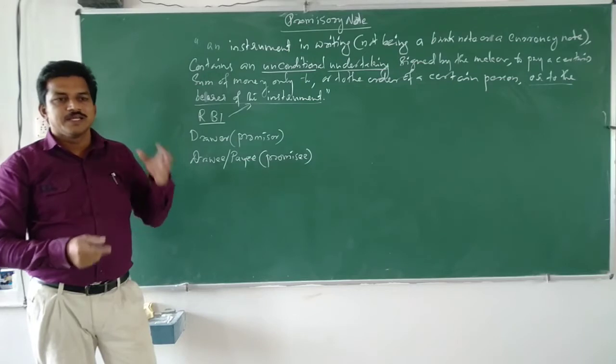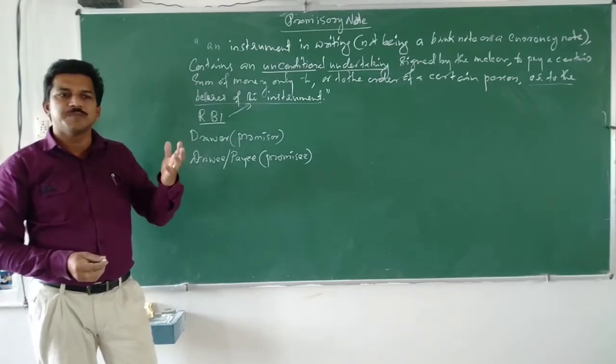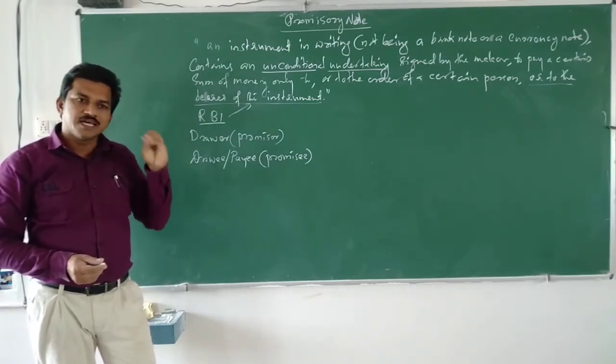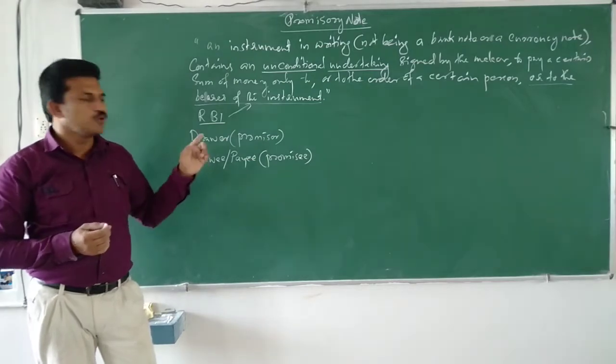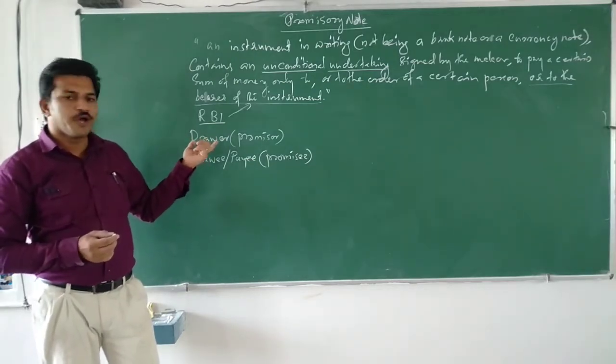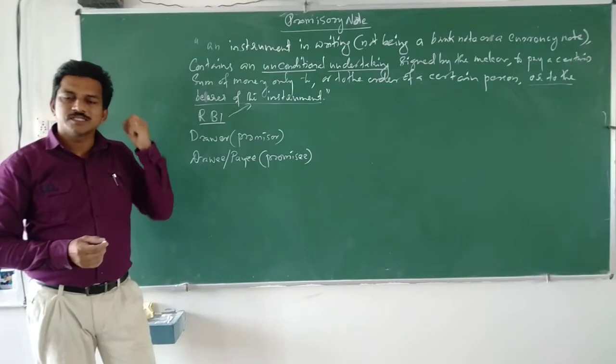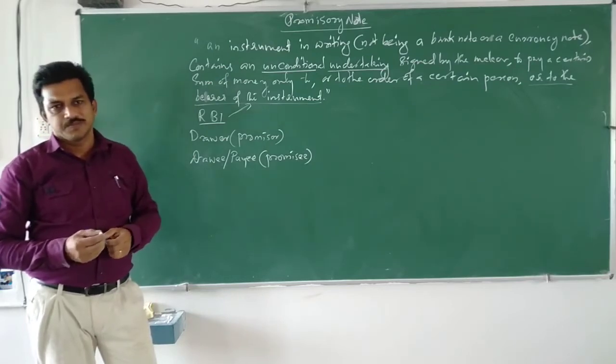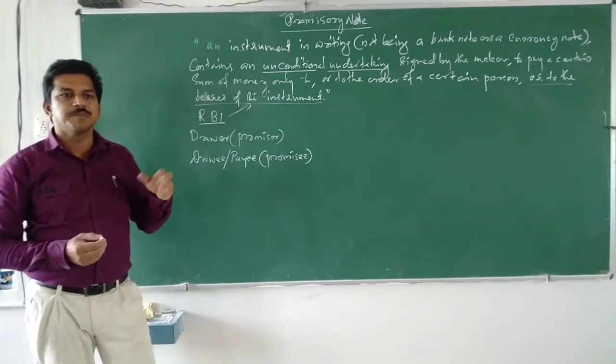That person who promised the money will write the document. So who writes the document? The drawer is the person who writes the document. Okay, and he is the payee also.